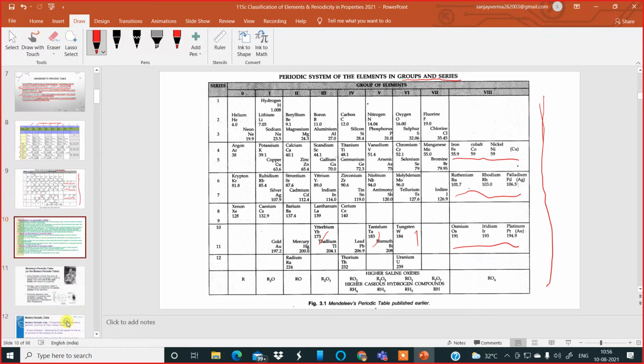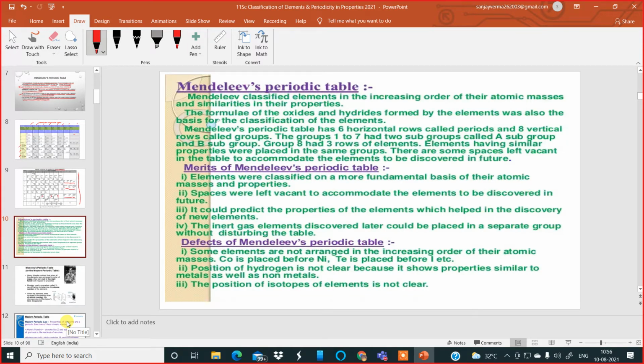Now, according to the Mendeleev periodic table, the elements were classified in the increasing order of atomic masses, atomic weights, because of similarities in properties. The formulae of the oxides and hydrides formed by the elements were also studied and used as a basis for the classification of elements. Mendeleev's periodic table has 6 horizontal rows called periods and 8 vertical rows called groups.